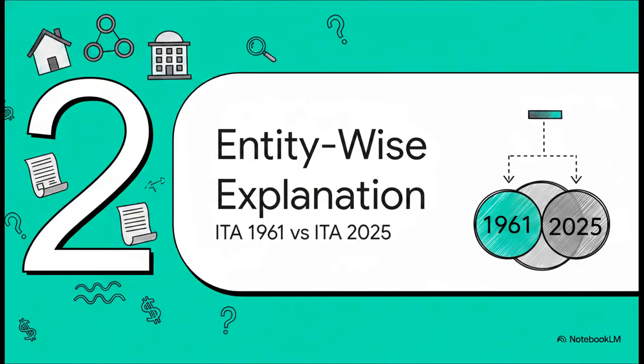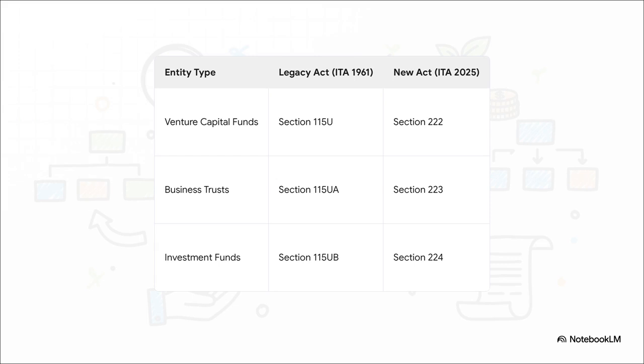Moving on to Section 2, Detailed Entity-Wise Explanation. Now, for those of you who've spent years, maybe decades, living inside the Legacy Income Tax Act of 1961, we need to update your mental map. Under the old regime, we always looked at the 115 series. Venture capital funds were sitting under Section 115U, while now they fall neatly under Section 222 of the 2025 Act.